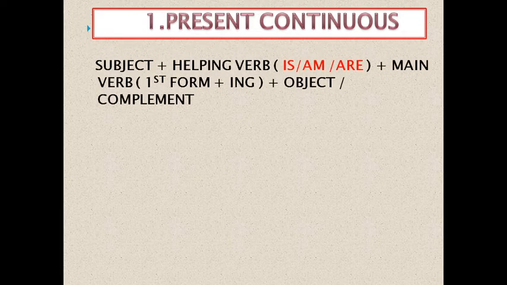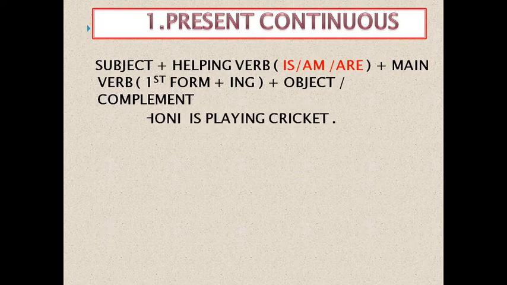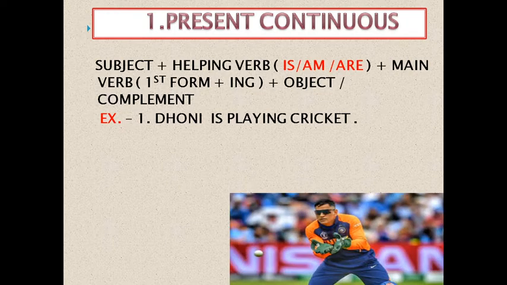Whenever we have to make present continuous, we will start with subject. Helping verb will be is, am, are, plus main verb will be first form plus ing, and then it can be followed by object and complement. My dear students, let me tell you, whenever this word continuous is coming, we have to use main verb first form plus ing. So let us see one example. Dhoni is playing cricket.